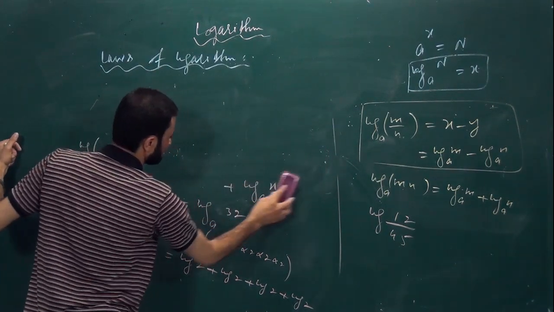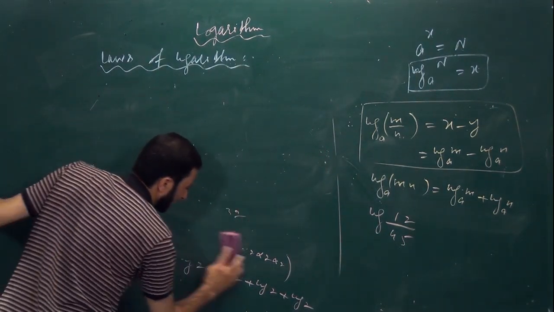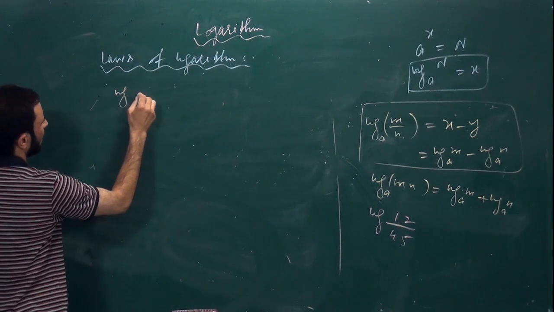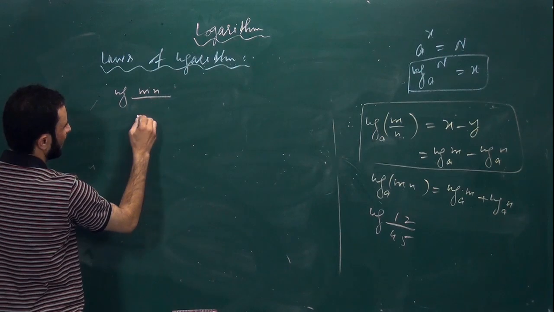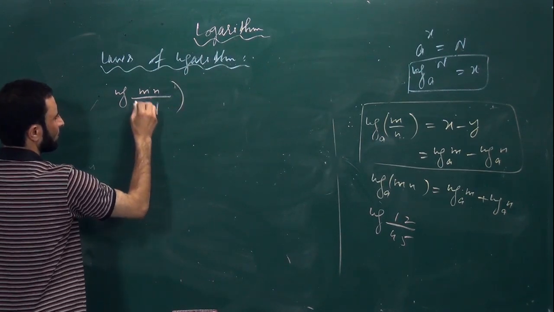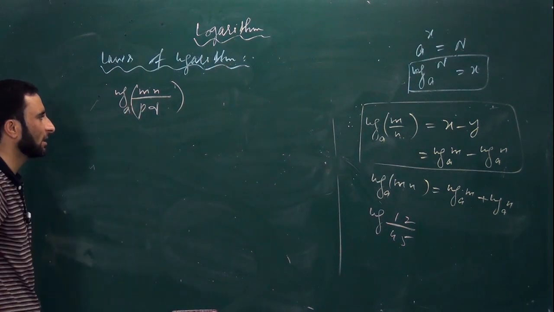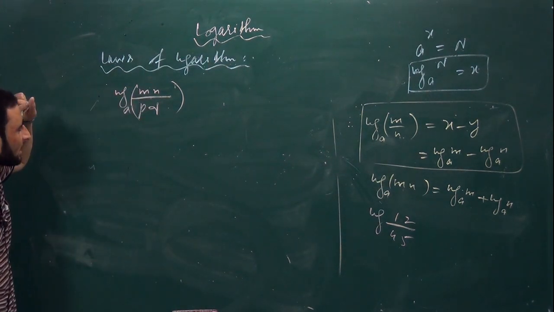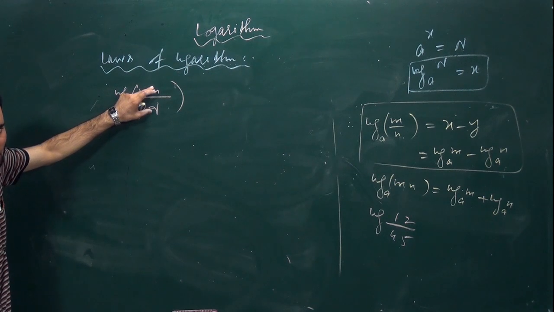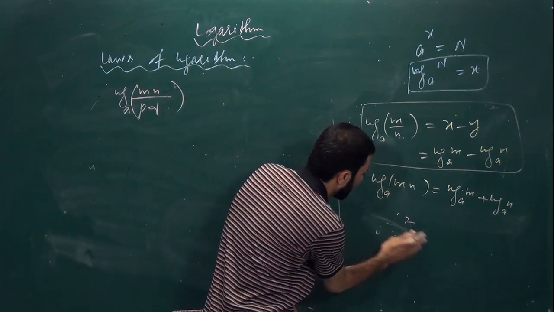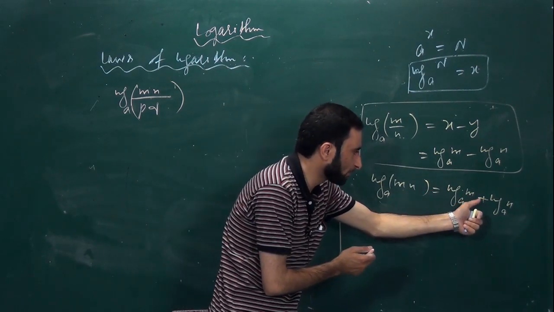Similarly, same is the case for this exponential law. The case is maybe like this. You have log of mn divided by pq. So this is also a generalization that we have to generalize here. First you have to see what is the first step that I need to apply. You cannot directly write. See the law. You have log of mn equal to log of m plus log of n.